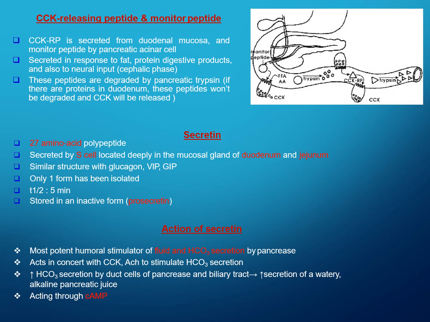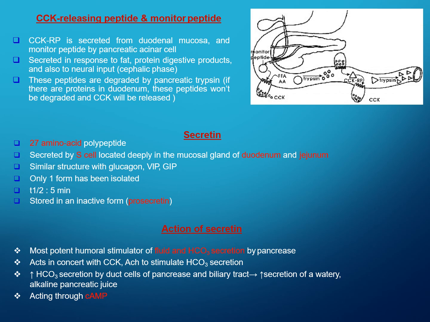This is the CCK releasing peptide and monitor peptide. CCK-RP is secreted from the duodenal mucosa and the monitor peptide by the pancreatic acinar cell. They are secreted in response to fat, protein digestive products and also to neural input. These peptides are degraded by the trypsin present in the pancreas.